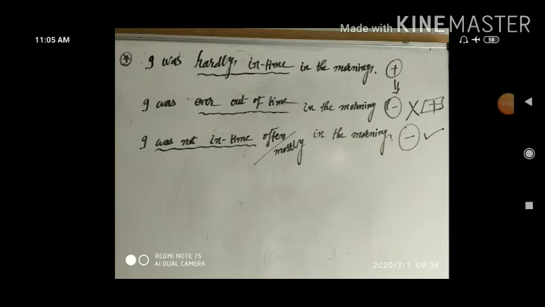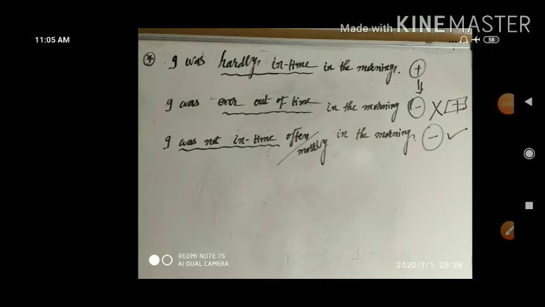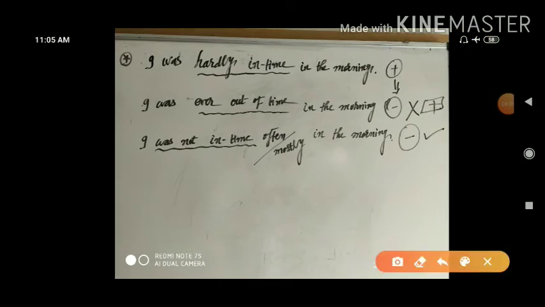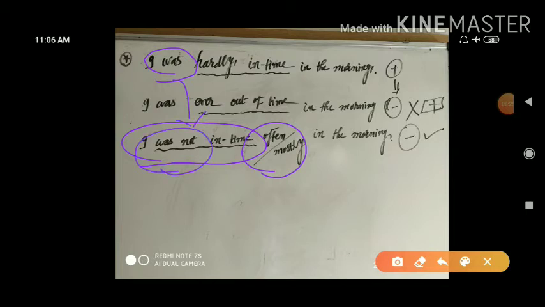Then what is the correct answer? The correct answer is I was not in time. See here, I was not in time. Often, mostly, whatsoever you will use, that will do here. But I was not in time is the right transformation. Why is it so? Because given sense is in positive sense, that you have converted into negative. It means was into was not. In time, you have kept as it is. I was not in time.